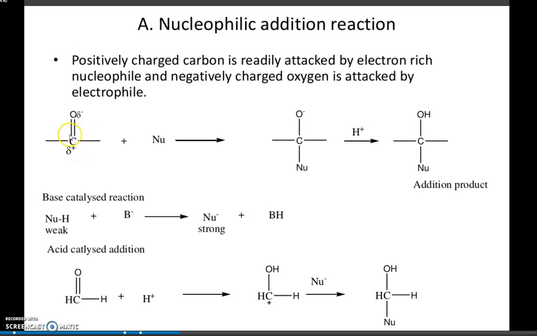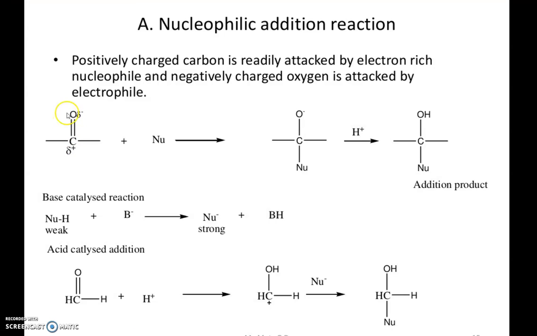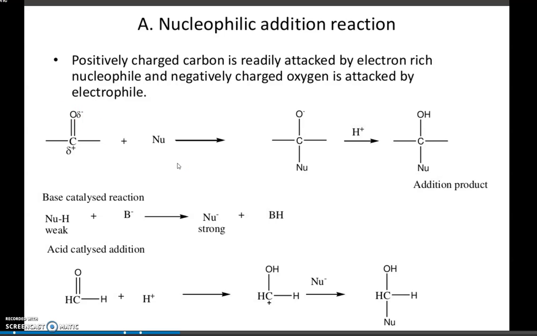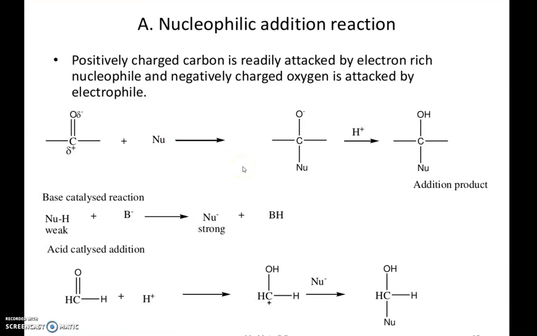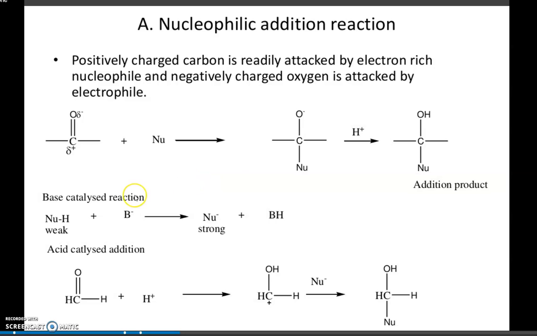The bond shifts, and this is how the reaction commonly occurs. This is the general reaction, and in the further step the addition of hydrogen occurs. That is nucleophilic addition. A nucleophile can form by base catalyzed reaction: if a nucleophile is weak, it will attach to the base and we get a strong nucleophile.